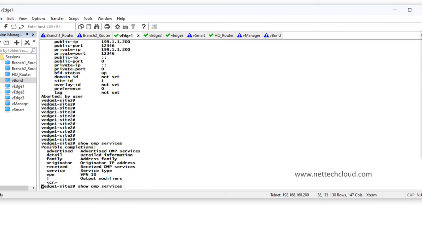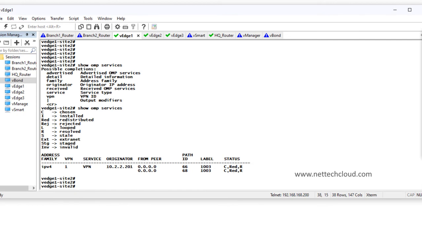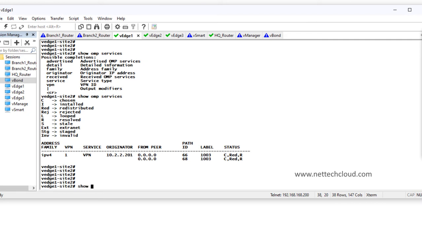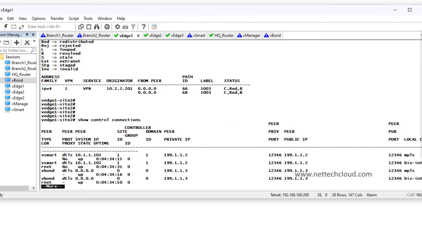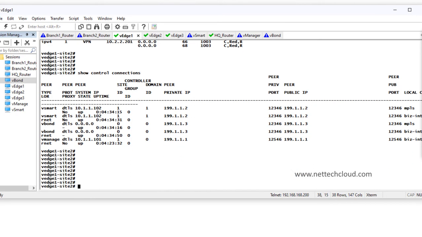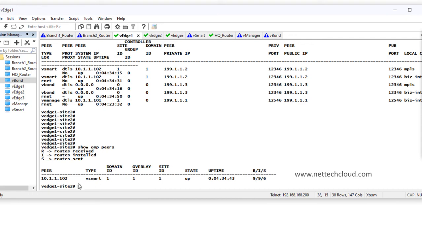So basically it has OMP routes and TLOC routes, and the third one here is for services like service chaining. So the third route is show OMP services, service routes. So OMP routes, TLOCs and services. And if I show you the control connections here, it has connections with vSmart, vManage, and what about OMP peering? Already shown here, OMP peering with vSmart only.